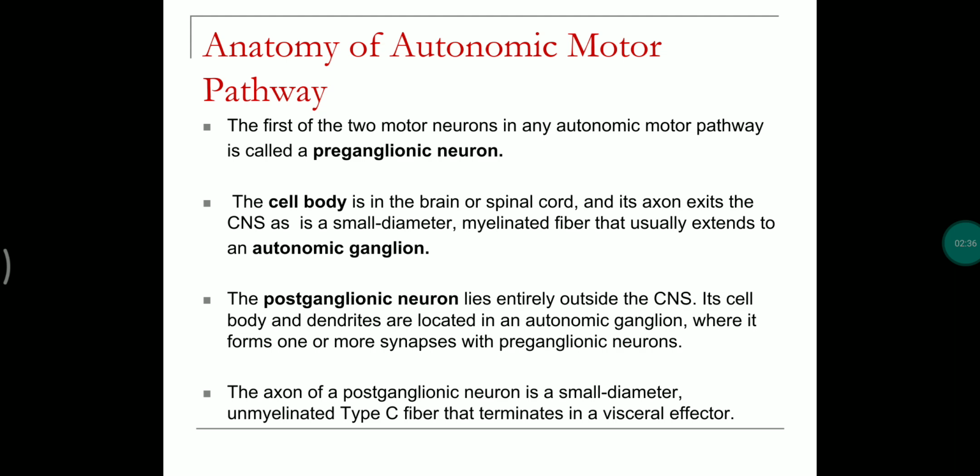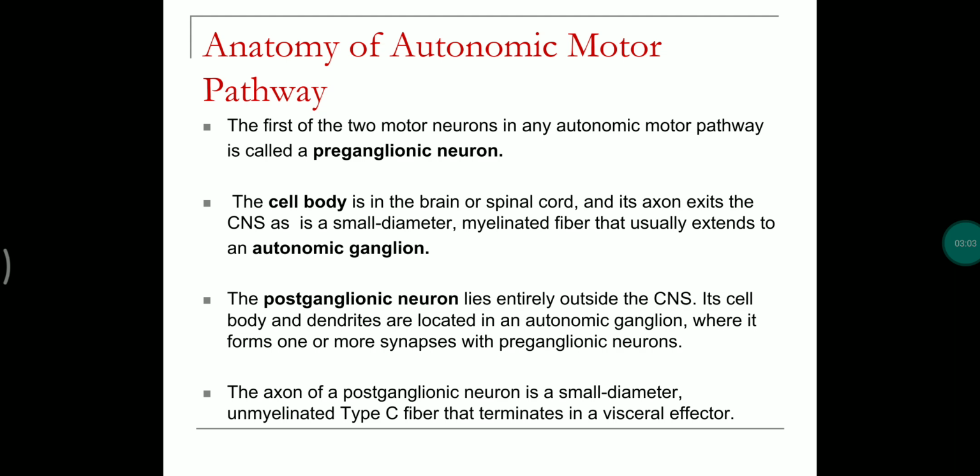The neuron present before the ganglion is called the preganglionic neuron, and its cell body is present in the brain or spinal cord. It may be longer in length in the case of the parasympathetic nervous system, or shorter in the case of the sympathetic nervous system.